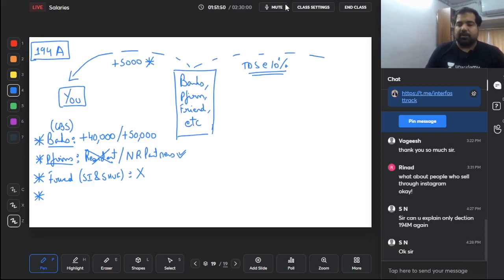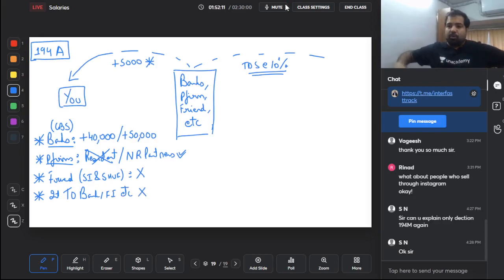Next exception, guys. Most of us in India earn interest from banks, but lots of us also pay interest to banks. Vijay Mallya, you, me, if we take loans, we pay interest to banks. And when we pay interest to banks or financial institutions, etc., then no TDS, because guys, we are so many of us. If all of us deduct TDS, the bank will go crazy with the amount of money that will be blocked. So hence, if the interest is paid to a bank, then no TDS. If the interest is paid by the bank, then TDS above 40 or 50,000.